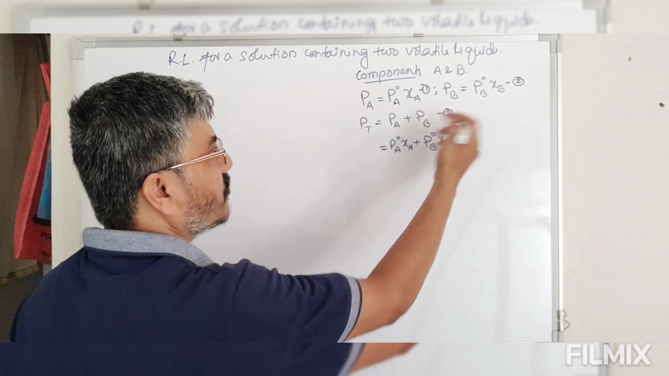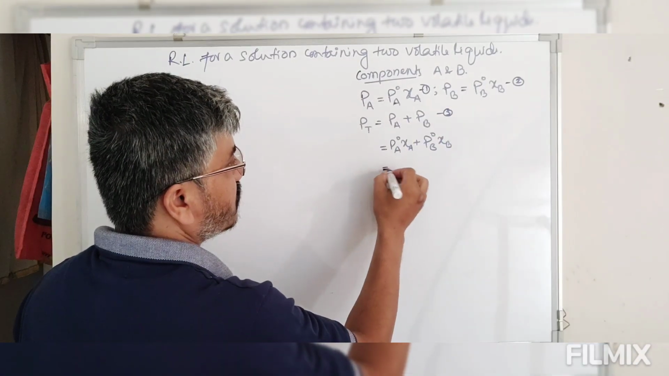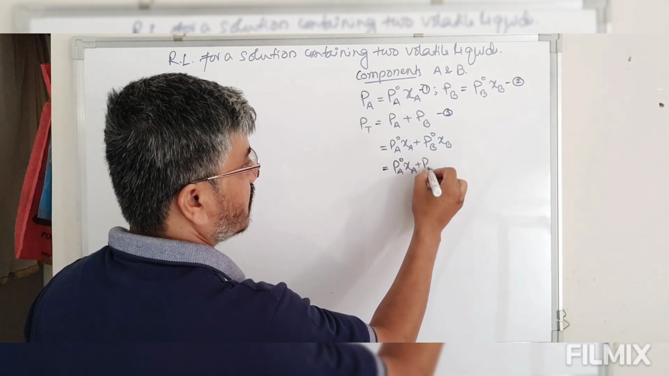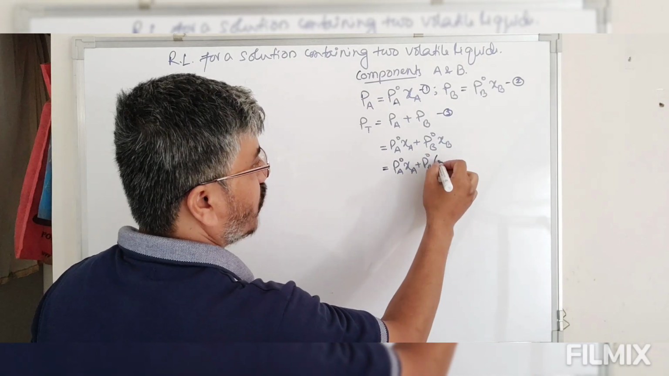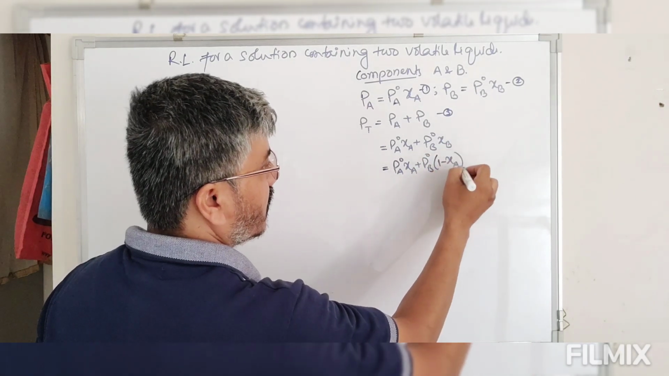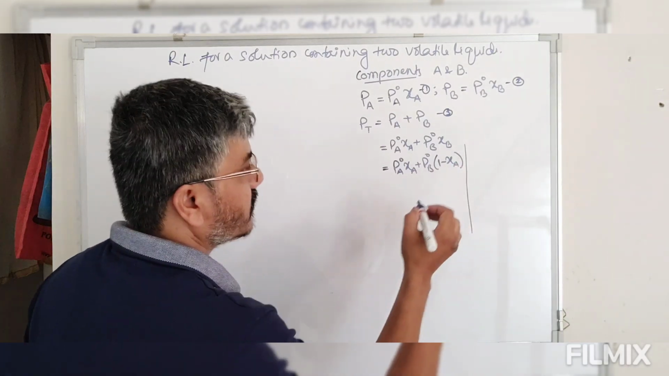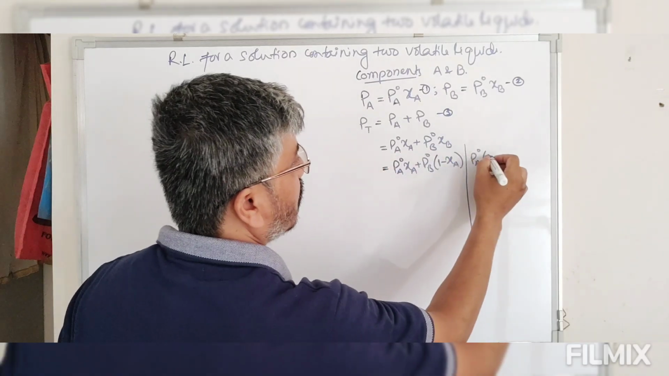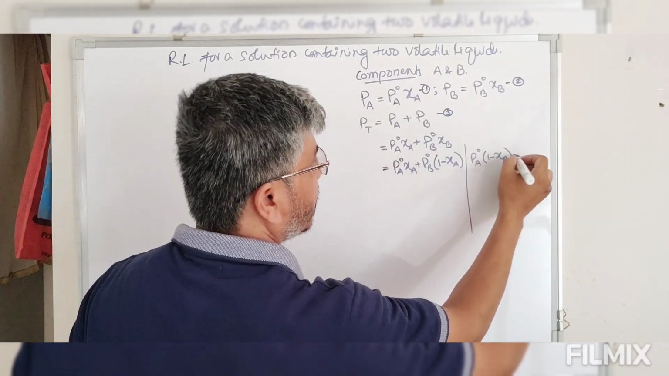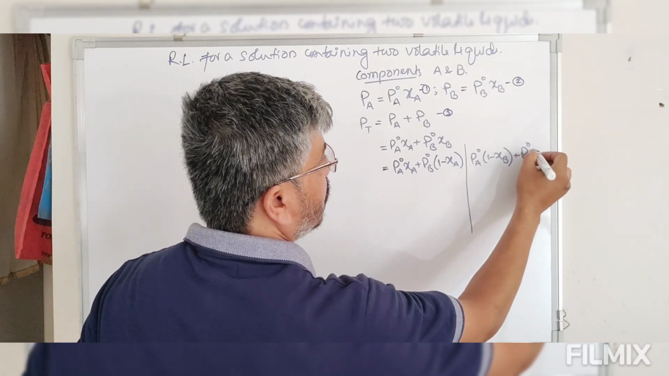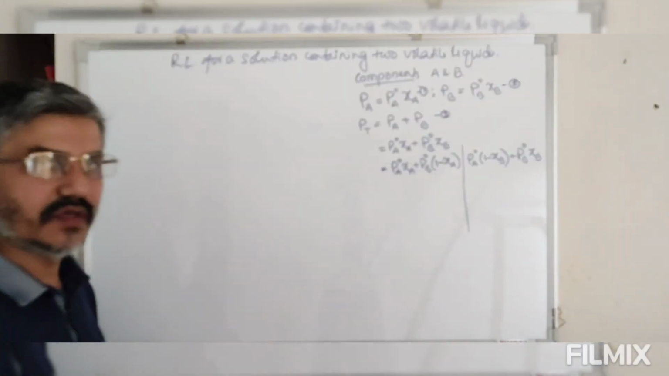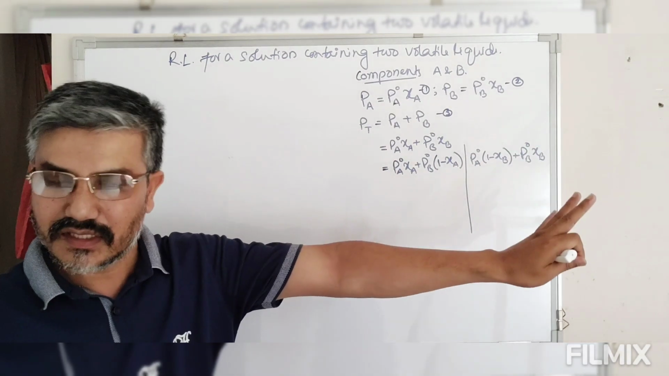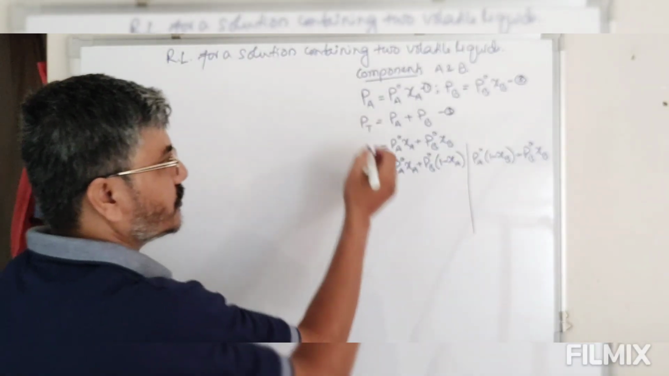So now look at this, I'll give you some modified equations. This is equal to PA naught XA plus PB naught, where mole fraction of B is 1 minus mole fraction of A. Or we can also write it this way, PA naught times 1 minus mole fraction of B, plus PB naught XB. So either we express in terms of mole fraction of A or in terms of mole fraction of B, both are equal.